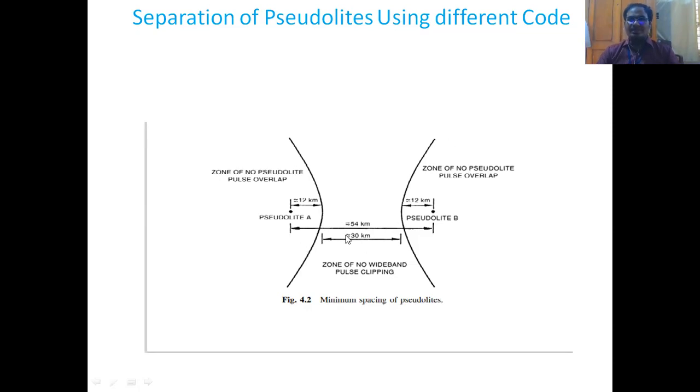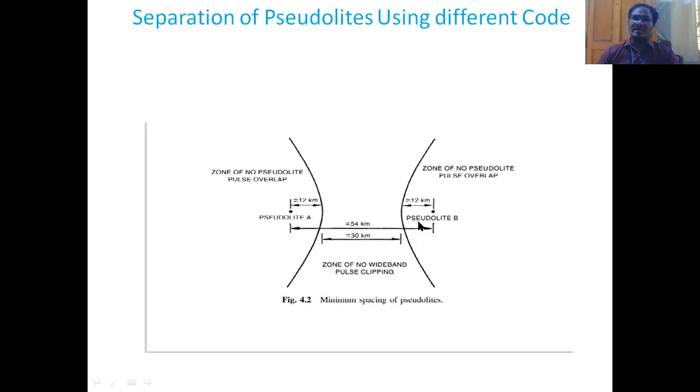Okay. So you can see here, from pseudo satellite A to pseudo satellite B, there is a distance of 54 kilometers, and the zone of no wideband pulse clipping is 30 kilometers. This is enough. From pseudo satellite A to this zone is around 12 kilometers, and from pseudo satellite B to this range is again 12 kilometers.